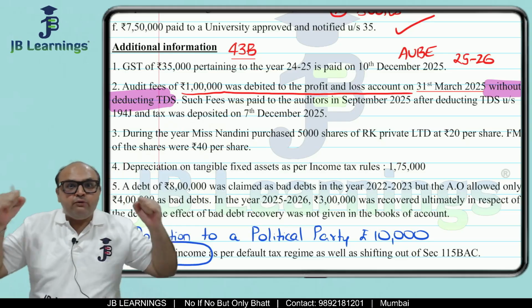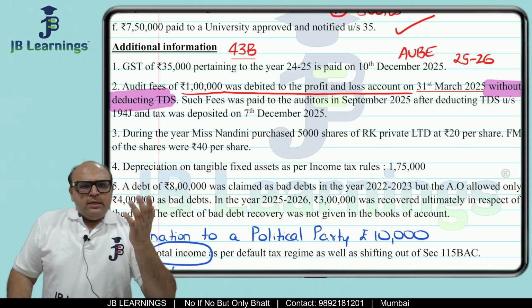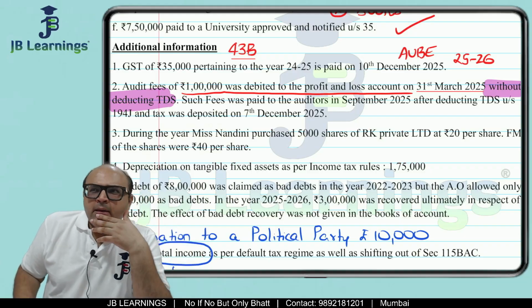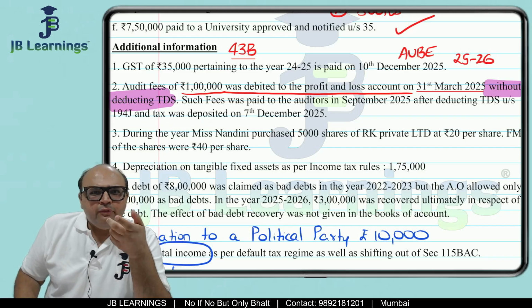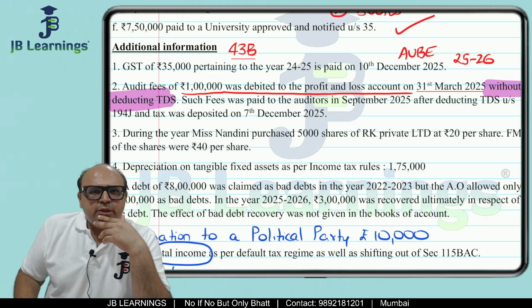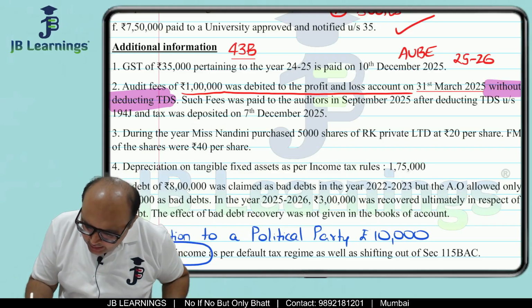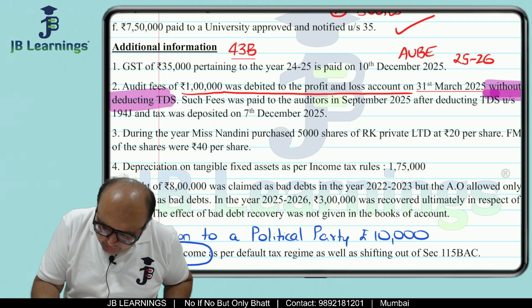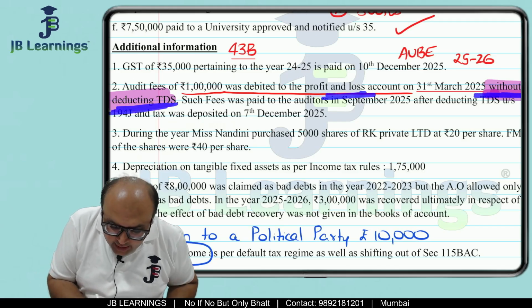Very important. See, audit fees is paid to a chartered accountant. A chartered accountant is a professional. For a professional, TDS should have been deducted, so 194J is applicable. TDS should have been deducted, but they are saying it was debited to the P&L without deducting TDS.